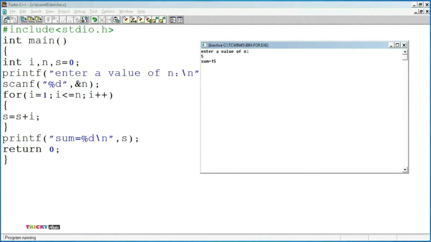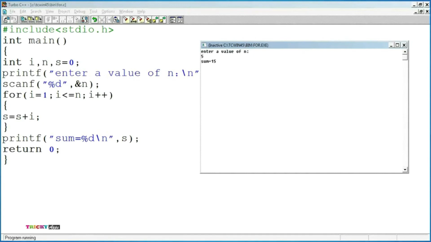So at this point, we have sum as 6, that is 3 plus 3, we get 6. Now I value is incremented to 4. 4 less than or equal to 5, the condition is true. The control will move to the loop body. So we get sum as 10.